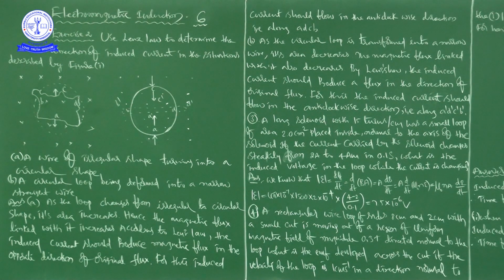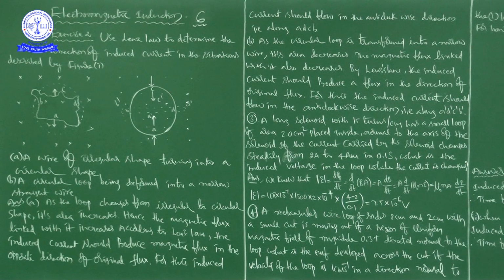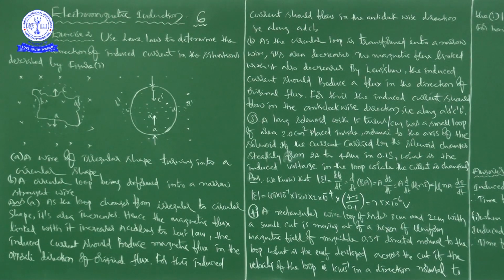If the current carried by the solenoid changes steadily from 2 amps to 4 amps. See here, amps means what? Amperes. 2 amperes to 4 amperes in 0.1 second. What is the induced voltage in the loop while the current is changing?